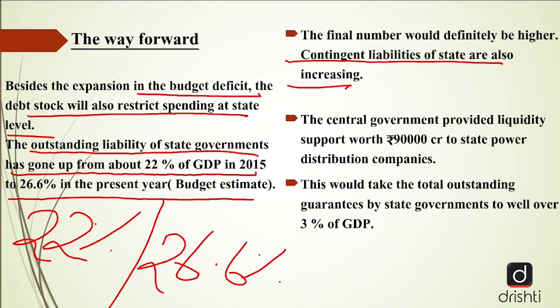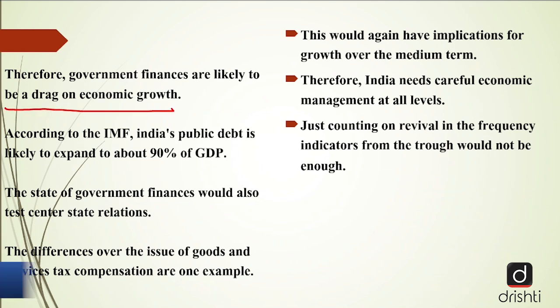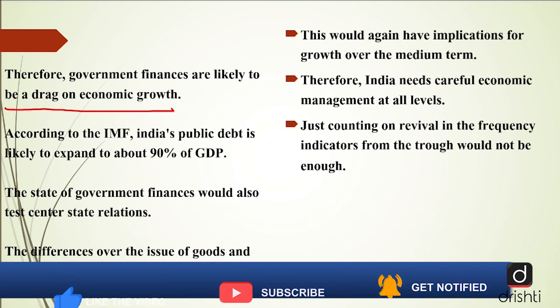The central government has also provided a liquidity support of around 90,000 crores to state power distribution companies. Government has already distributed 90,000 crore liquidity. So this would take the outstanding guarantees by the state government to well over 3% of the GDP. Therefore, the government finances are likely to be a drag on economic growth. Hence, such expenditures will definitely have an impact on the economic growth of the country.